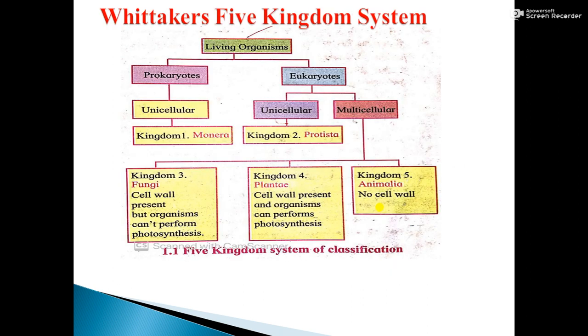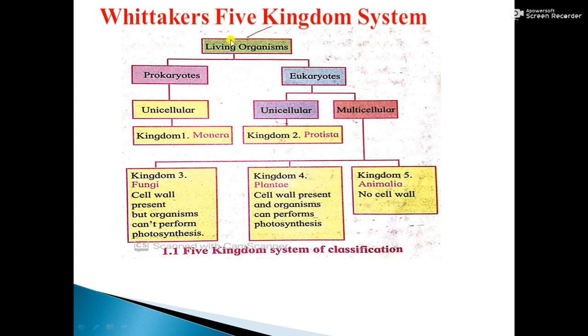Now we'll go towards one more point, that is called Whittaker's five kingdom system. There are different scientists that studied the living organisms like Carl Linnaeus, Haeckel, Chapman, Copeland. They divided them into many different kingdoms.